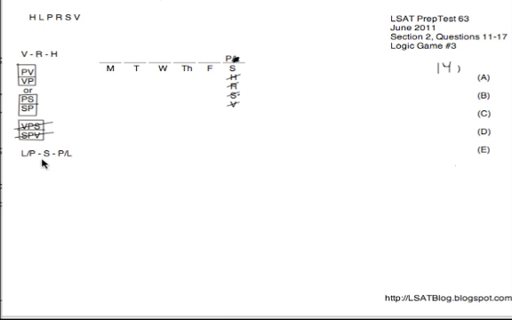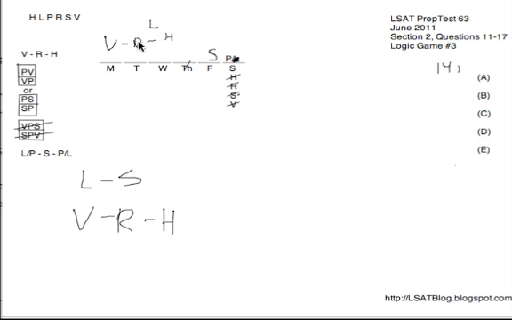And we know that we have to have L before S as a result, because we're not going to have P before S, of course. Now, we also have the general order V before R before H. It's not going to be possible to have V touching S because V has to go too early. We're not going to be able to have V touching P because V has to come before both R and H. Therefore, S will have to touch P on Friday, and then aside from that, we will have L as well as V before R before H happening on the slots that remain.